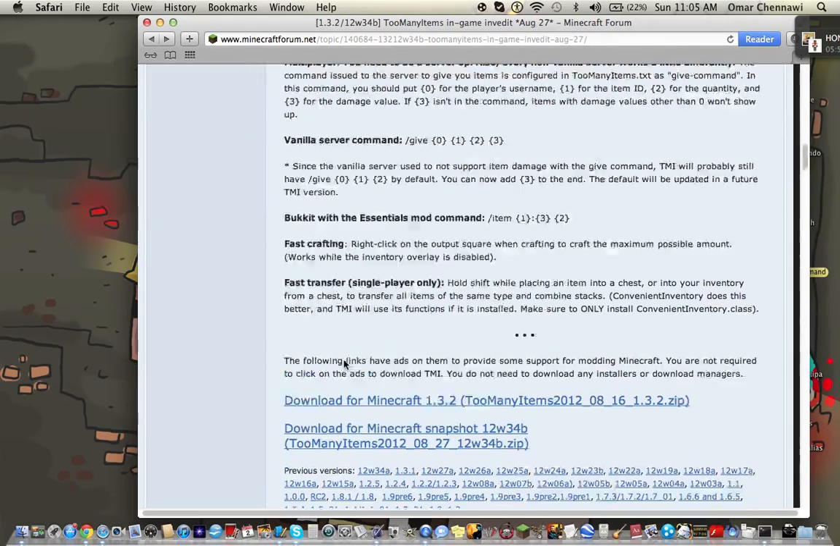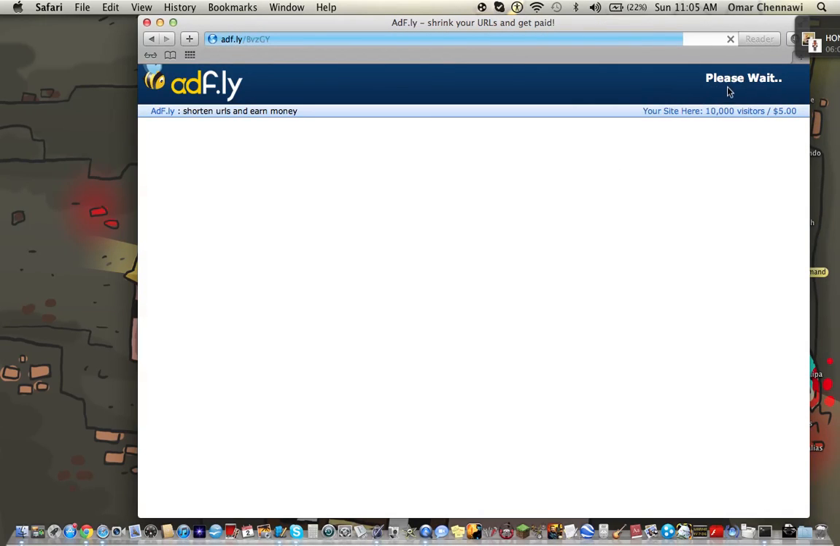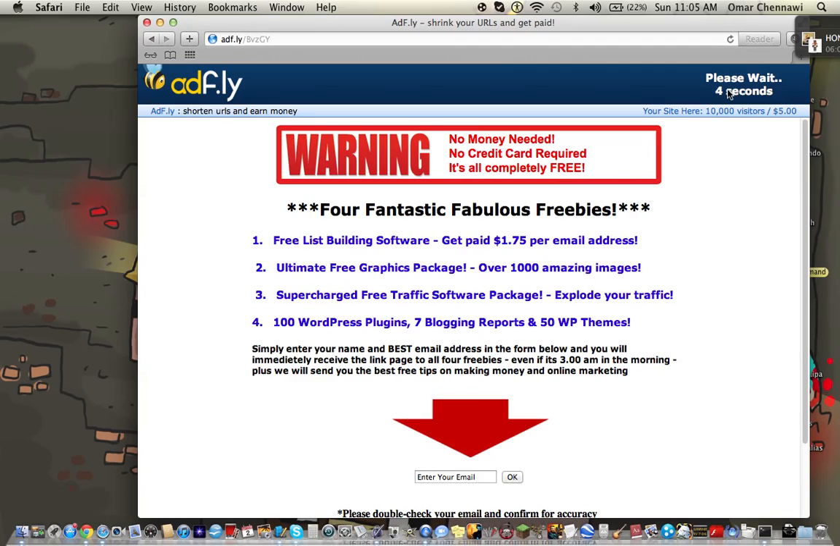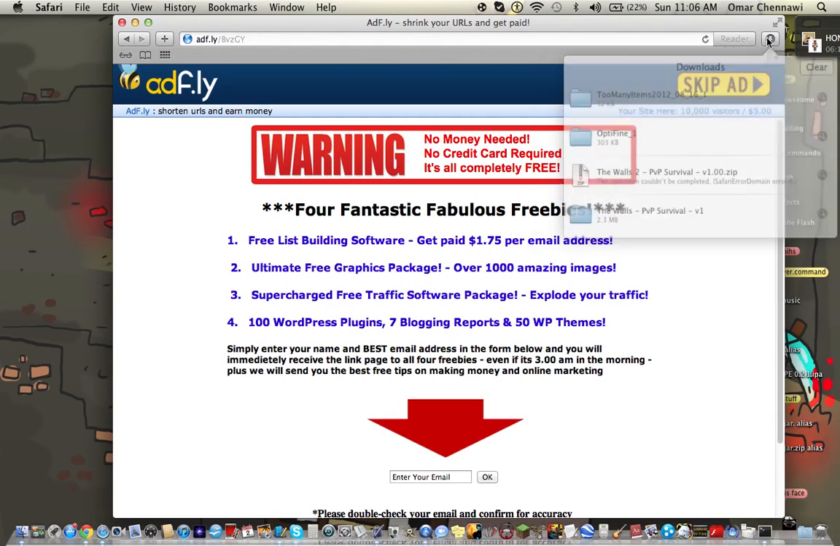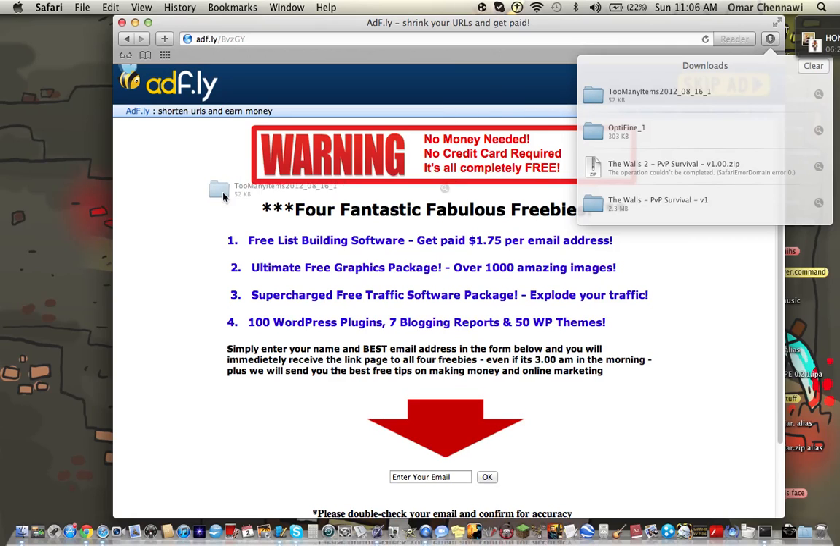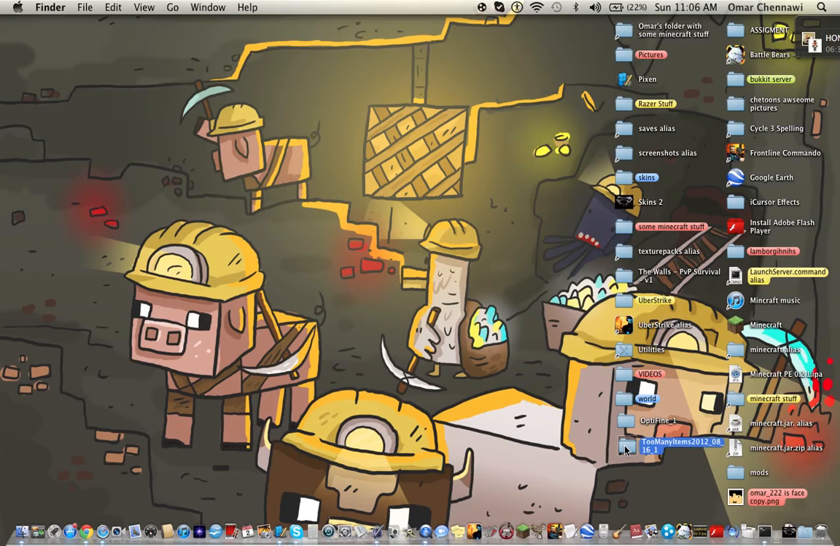So you scroll down all the way and download for Minecraft 1.3.2 Too Many Items, stuff like that. Okay, you click that. It should take you to Adfly. Please wait. And then you click skip ad, and then it should start loading. Okay, so you drag that out into your desktop. You exit this. You grab this and put it there.